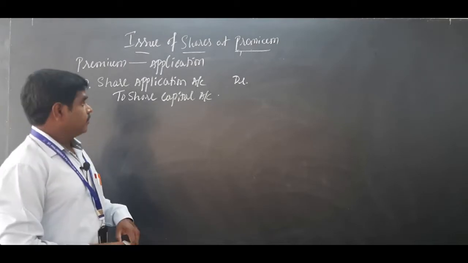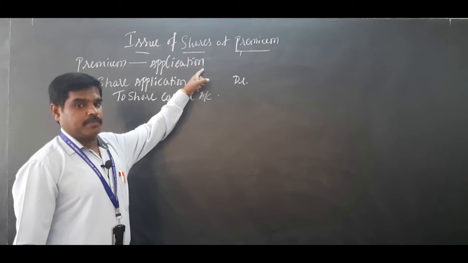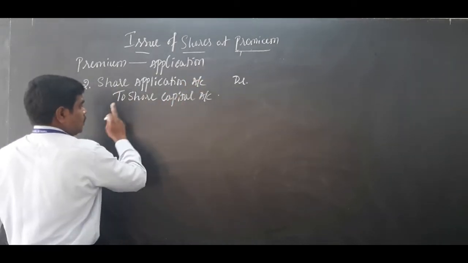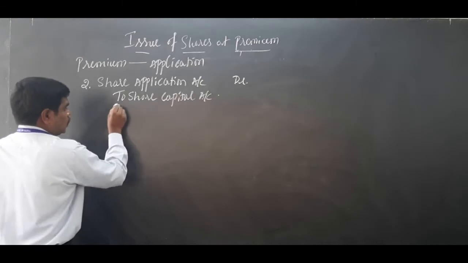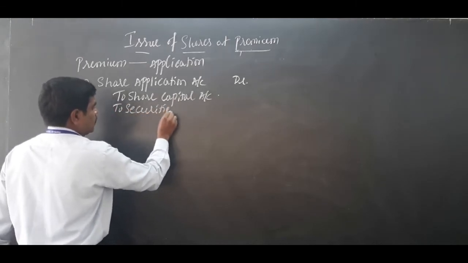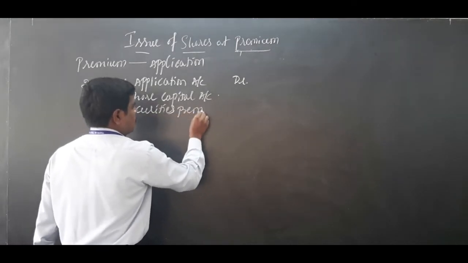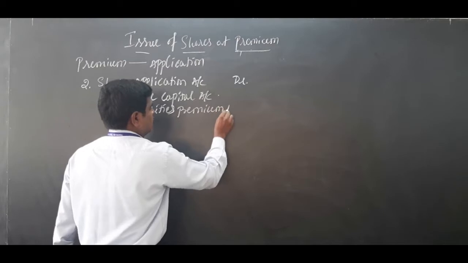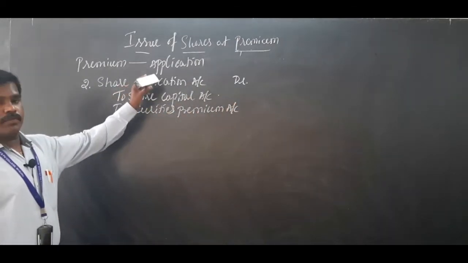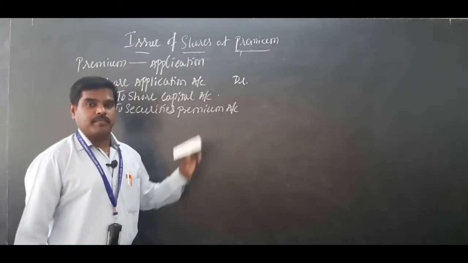Okay. If premium amount is collected in application, added in the application money, the journal entry will go like this. Share application account debited to share capital account, to securities premium account. As I already told you, premium collected should be credited to one account. That account is called securities premium account. So whatever premium amount is collected, it should be recorded like this to securities premium account.